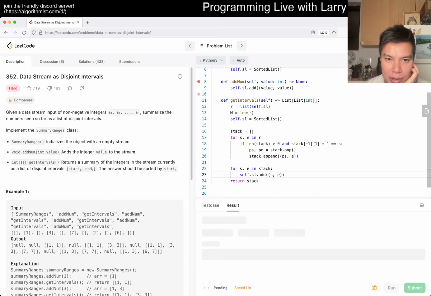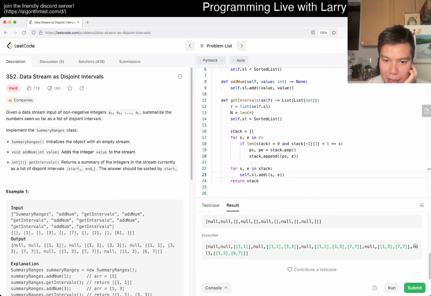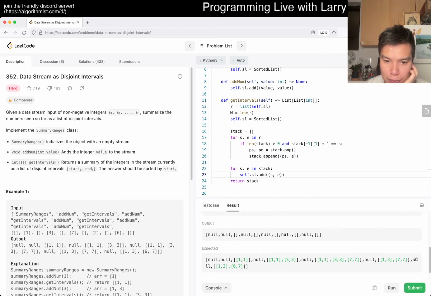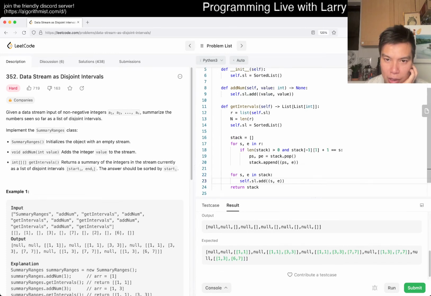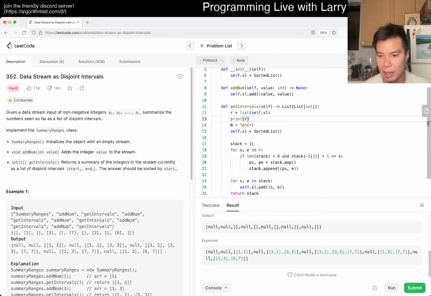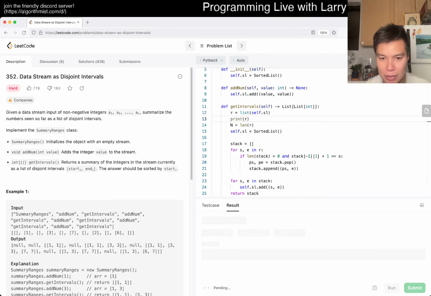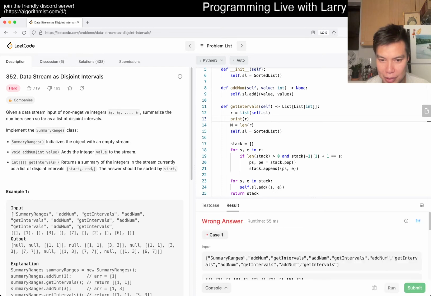The reason why we did it this way, I don't know why there's a red dot there, is that in theory it allows us to amortize this anyway, because we have to print it out, so we have to go through the entire list anyway. There's no way to go about it, so why not compress while we're there? Obviously this is wrong because it's not printing anything, so let me just double check.